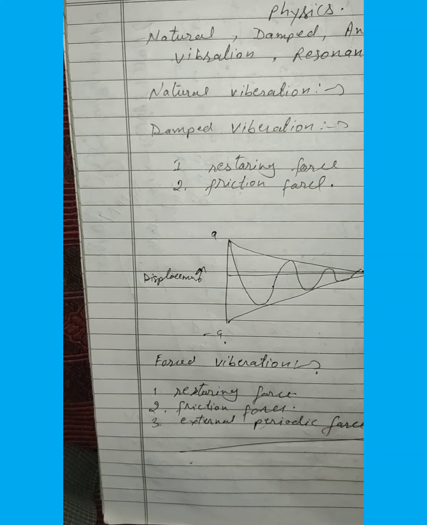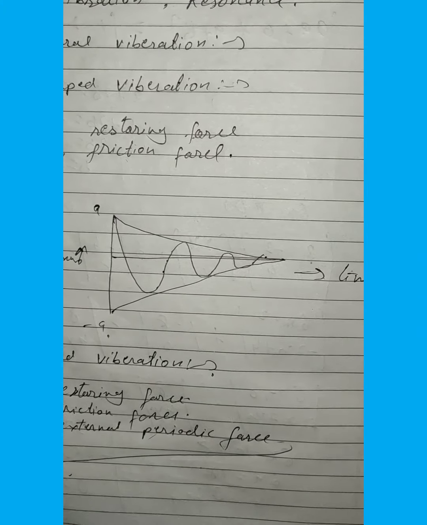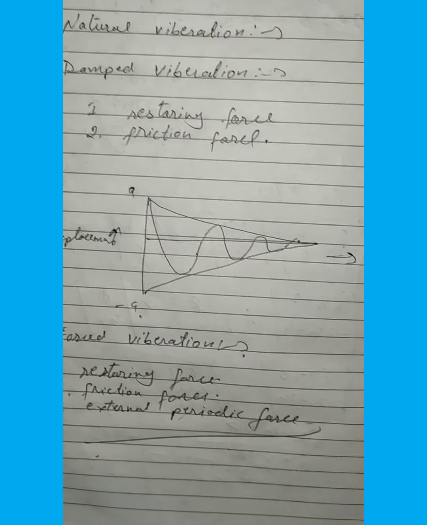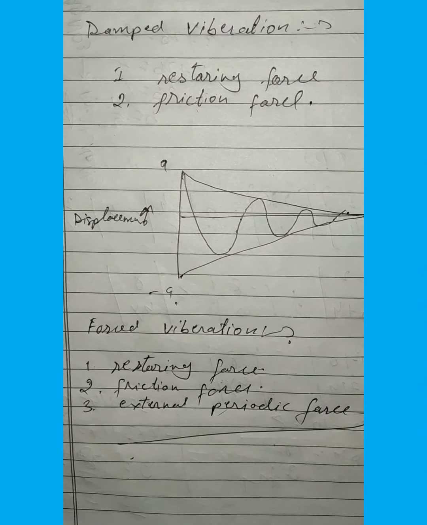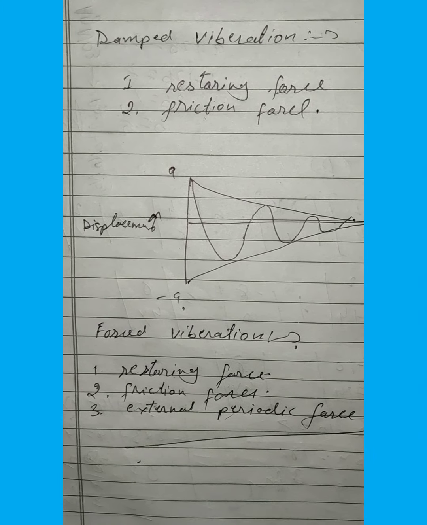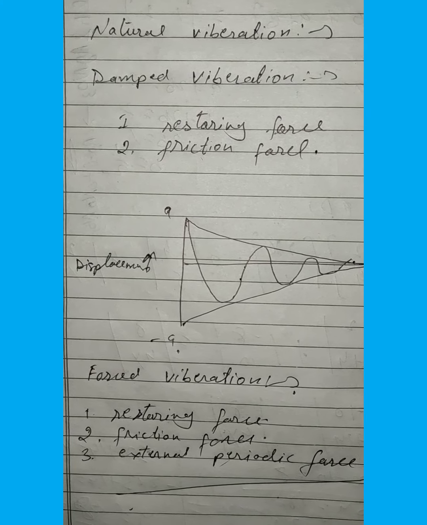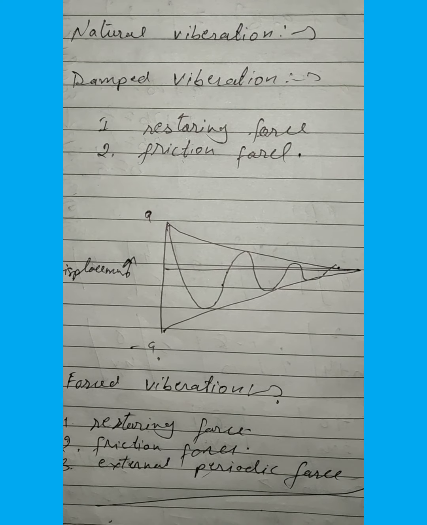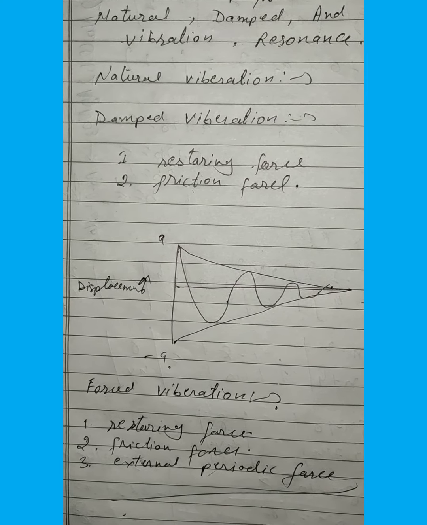When an external force is applied on a vibrating body, the body no longer vibrates with its own natural frequency, but it gradually acquires the frequency of the applied periodic force. The externally applied force is also called the driving force. Some examples of forced vibrations: when the stem of a vibrating tuning fork is pressed against the top of a table, the tuning fork produces forced vibration in the table top.